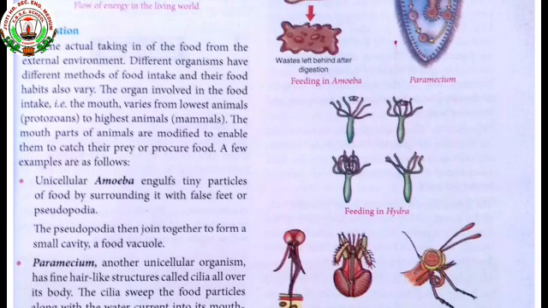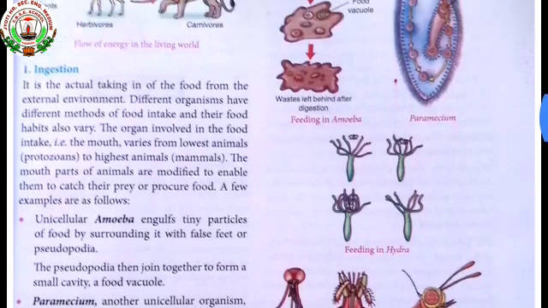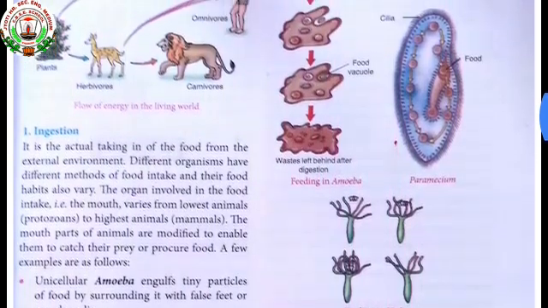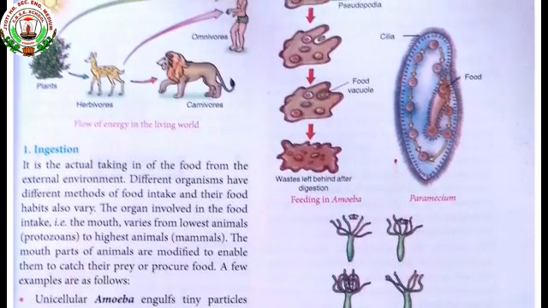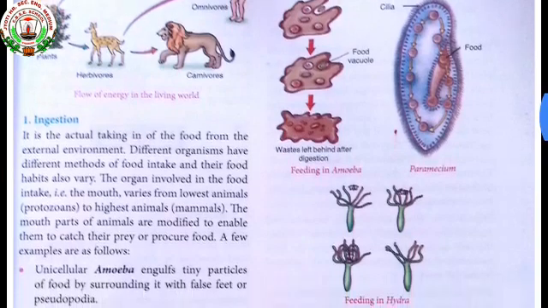In this way, amoeba is taking nutrition or capturing the food. Now we will proceed to the next one, that is paramecium. Paramecium is another unicellular organism, has a fine hair-like structure called cilia all over its body.